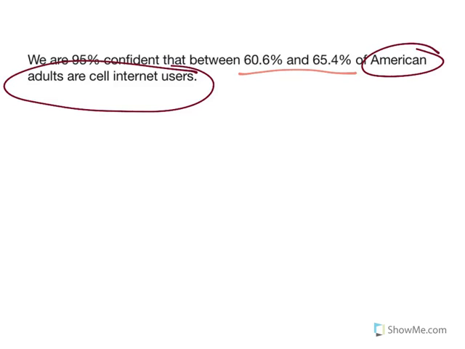In this particular problem, we're talking about American adults that are cell internet users. So I kind of have a set sentence, like Mad Libs: we are 95% confident that, between, put in your confidence interval, of, whatever it is you're talking about. That gives you a nice way to set up your sentences every time. And it gets the point across, right? You know exactly what you're talking about.